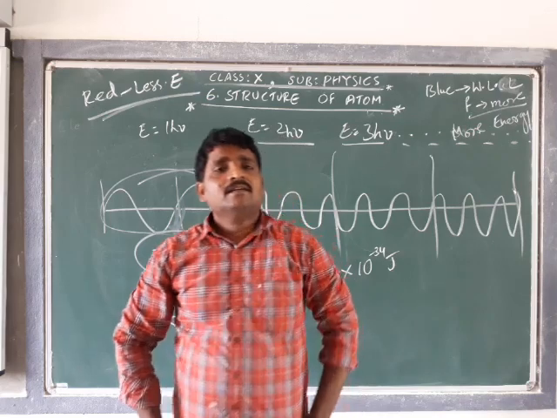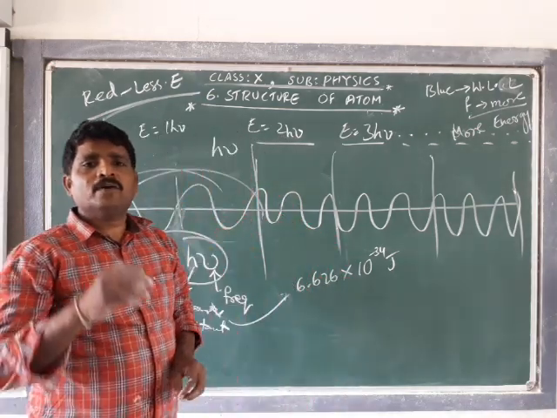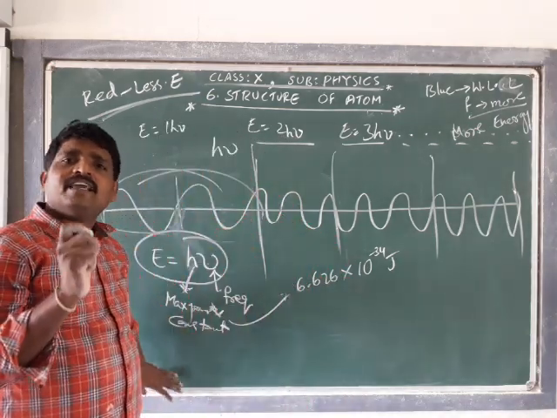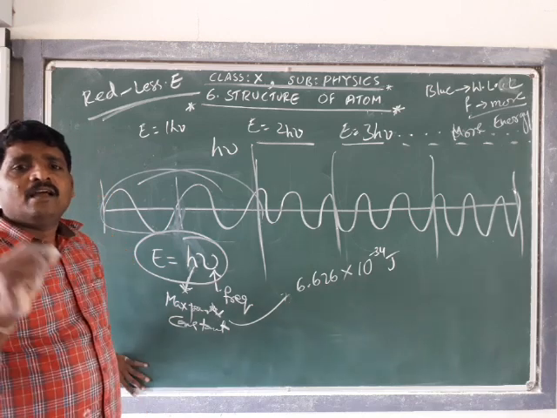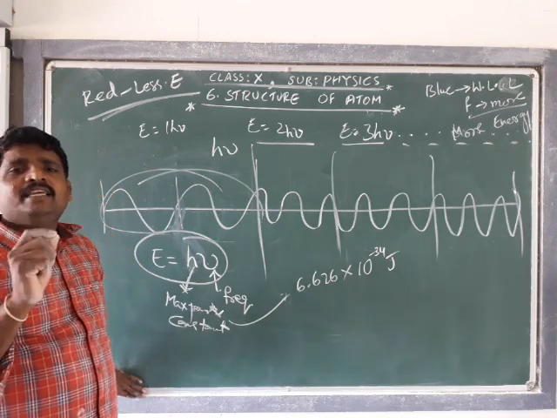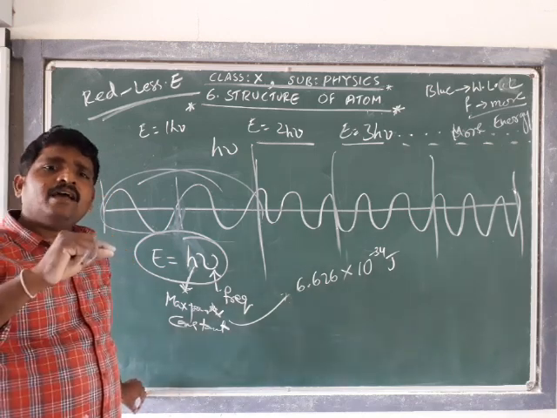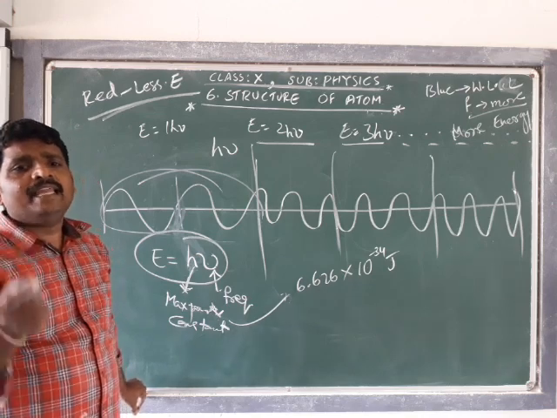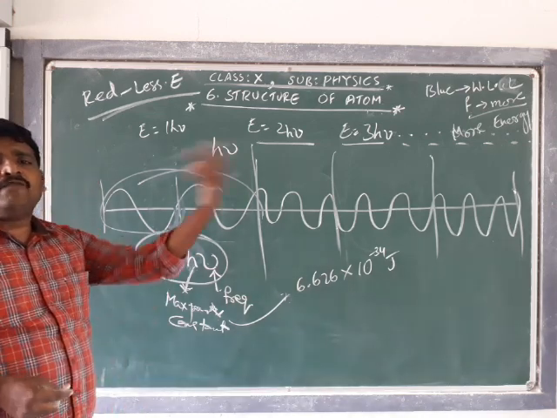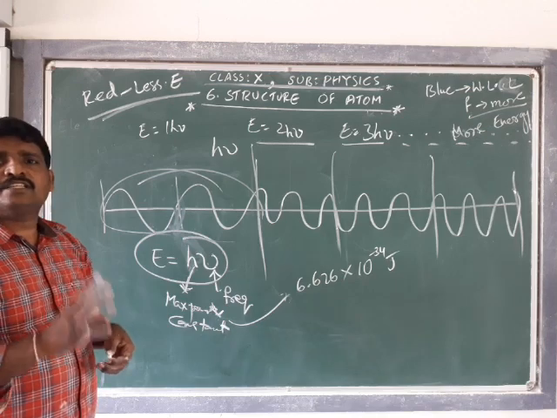The significance of Max Planck's proposal is that electromagnetic energy can be emitted, gained or lost in discrete values and not in continuous form.